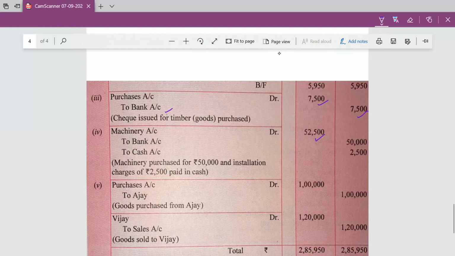We paid them in cash. So debit what comes in and credit what goes out. How much cash goes out of the business? 2500. We will credit the cash account. And machinery is purchased for rupees 50,000 and payment is made by check. Bank account comes under personal account. Debit the receiver and credit the giver. Our bank account is giving the money. That's why here bank account is credited by rupees 50,000.